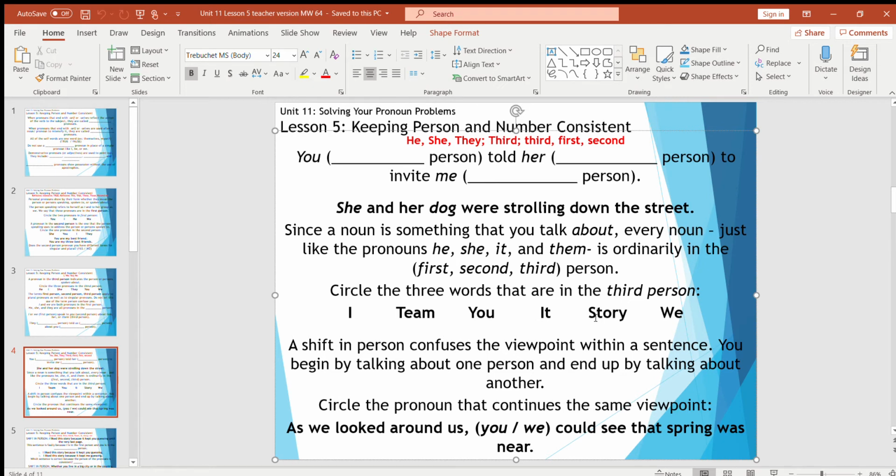So if we circle a pronoun that continues the same viewpoint, if we have "As we looked around us, you or we could see that spring was near." Since the pronouns are we and us, we have to match them, same way we did when we were making subject-verb agreement. So which pronoun is in the same person? We. Now granted, you might hear people say "As we looked around us, you could see the spring was near." In fact, I know I do that informally as well. But grammatically speaking, in formal writing, try not to do that. It would be frowned upon.